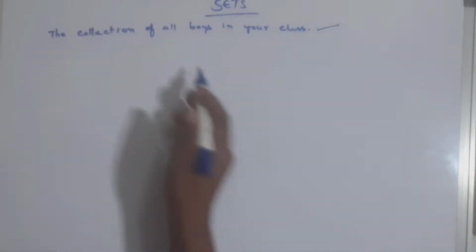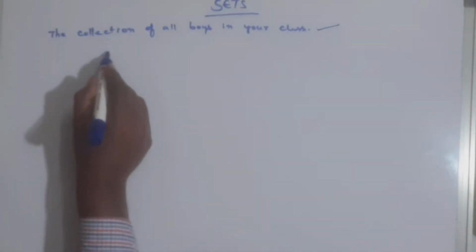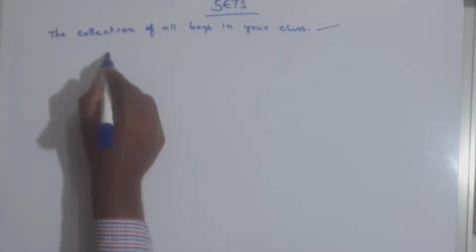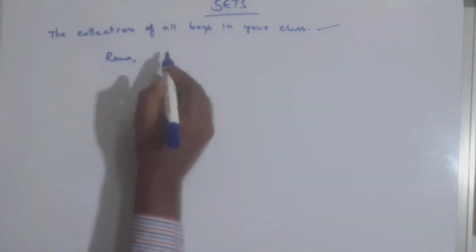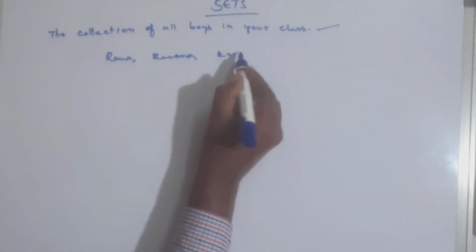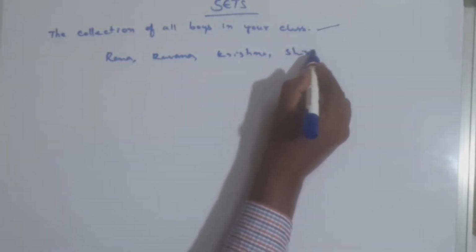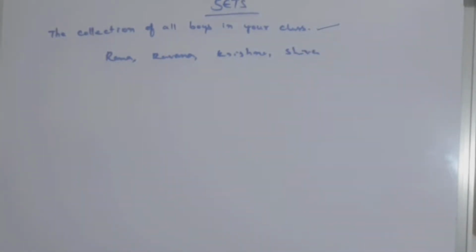Suppose there are 4 boys in our class, namely Rama, Ravana, Krishna, Shiva. These are the 4 boys in our class. So I am able to list out the elements of the set: Rama, Ravana, Krishna, Shiva.